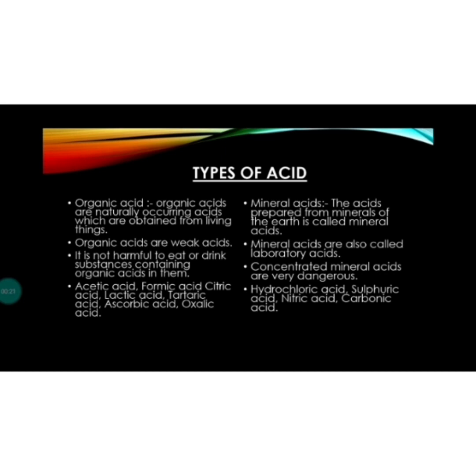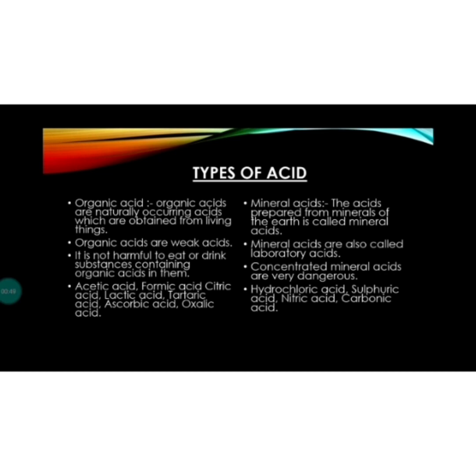First is organic acids. What are organic acids? Organic acids are naturally occurring acids which are obtained from living things like plants and animals. These organic acids are compounds of carbon.